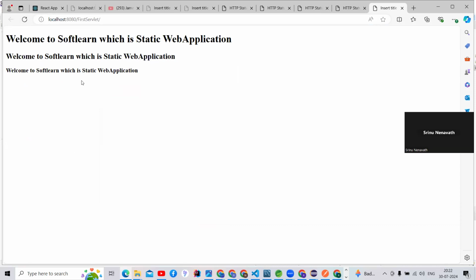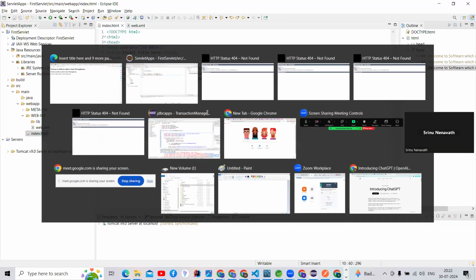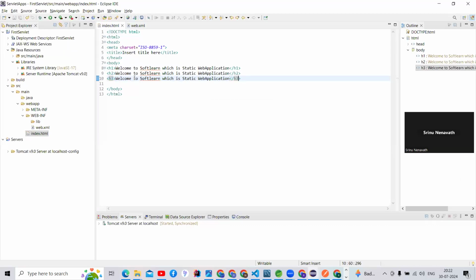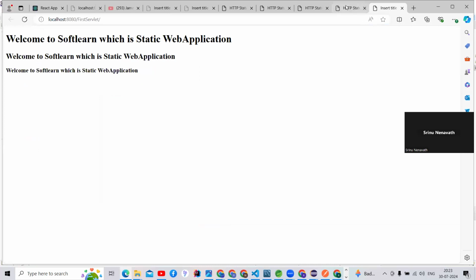So if I want to write a new line, it's the same heading. Yes, you can write here heading h3, you can write anything in a new line. Here you can write inside that HTML. Guys, this is a web-based application that we can implement in real time in our STS here.